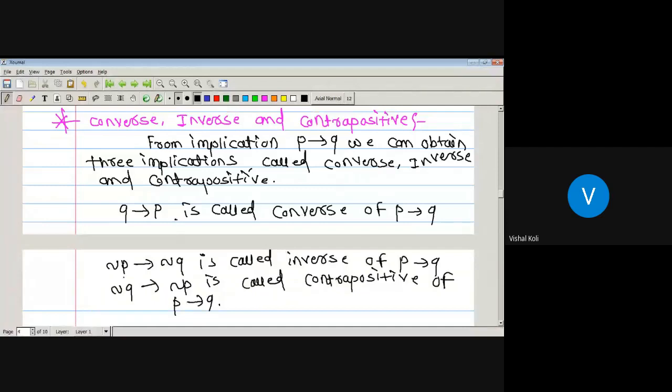Its inverse is negation of P conditional negation of Q, and its contrapositive is nothing but negation of Q conditional negation of P.